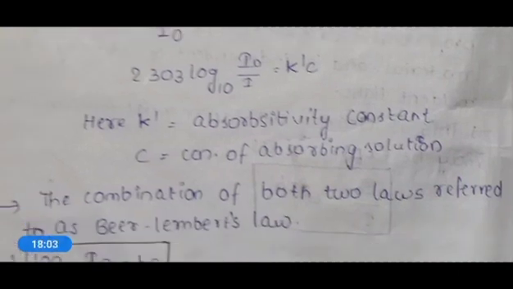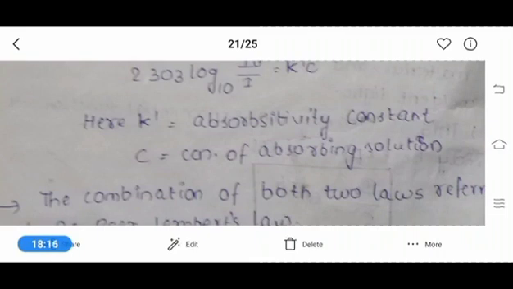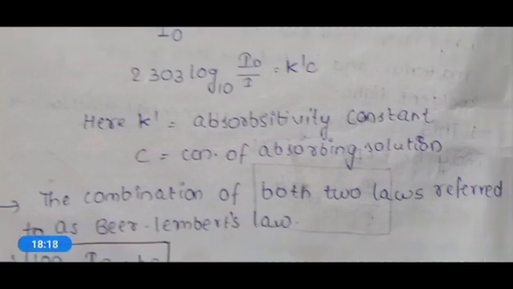Both the laws, that is Bouguer-Lambert's law and Beer's law, have a few flaws, that means a few disadvantages. To rectify those disadvantages of the two laws, both laws were combined.